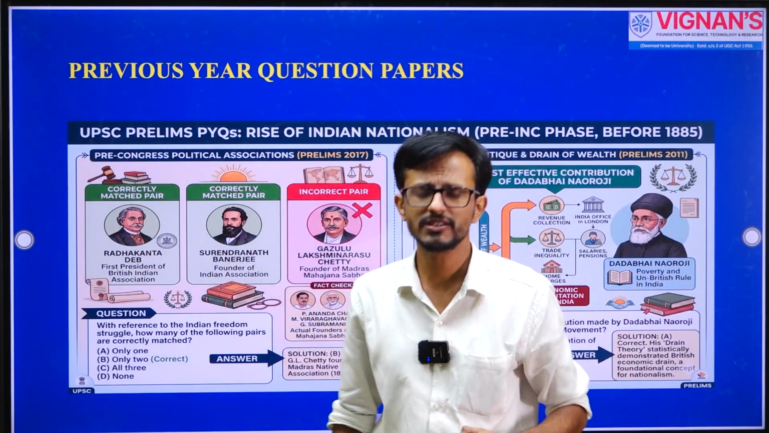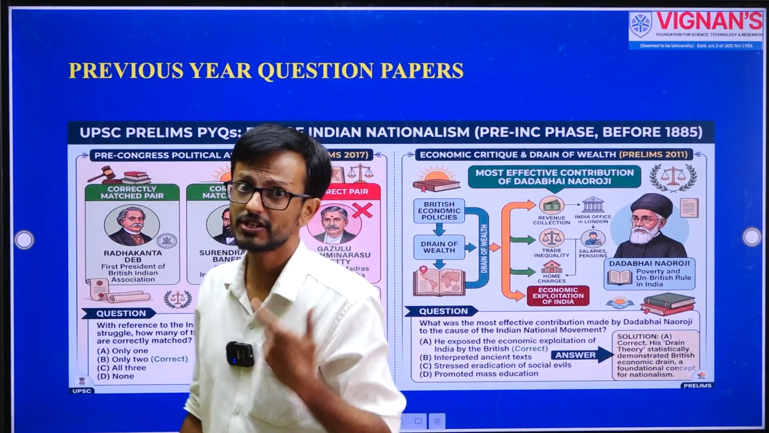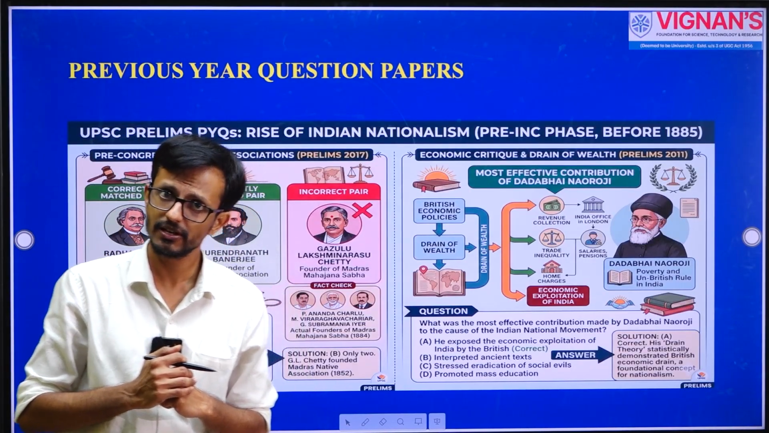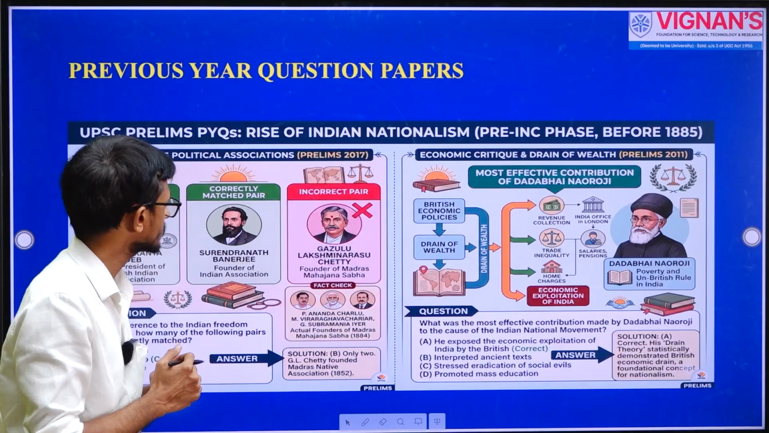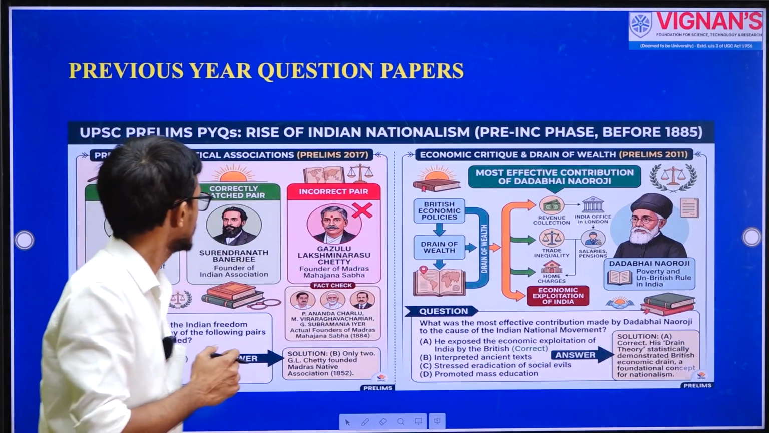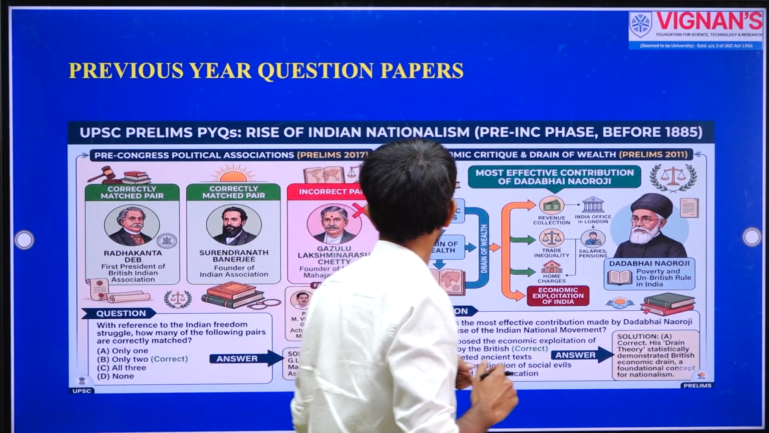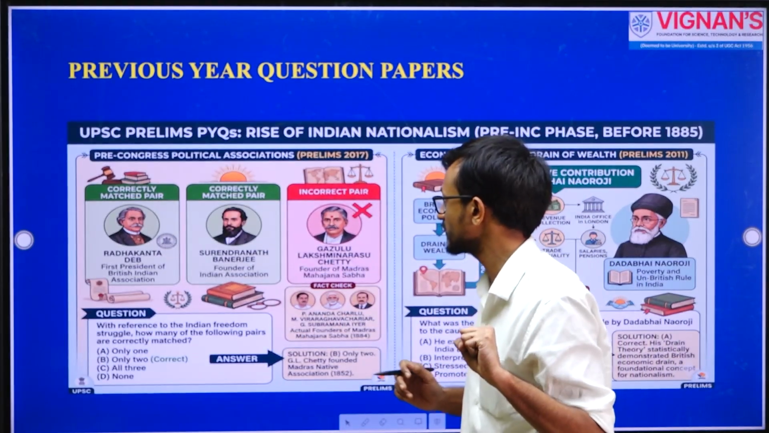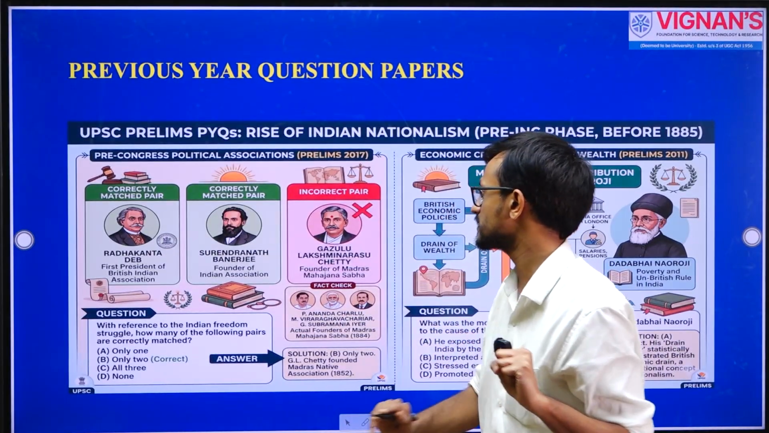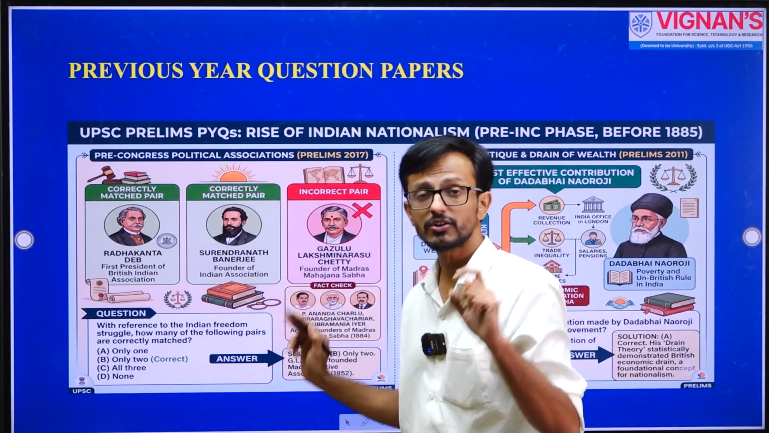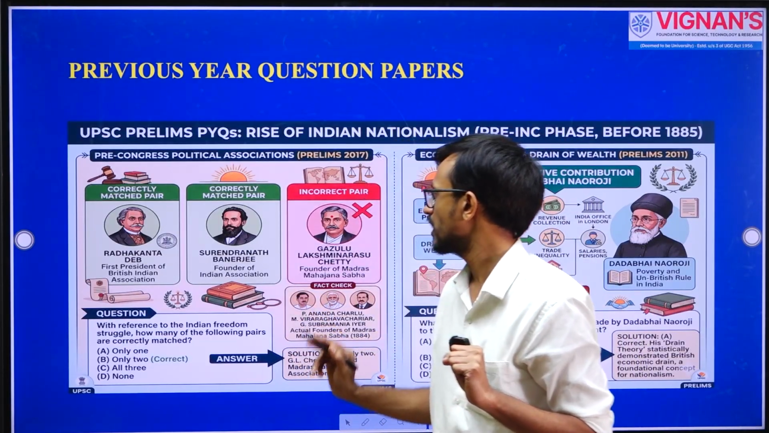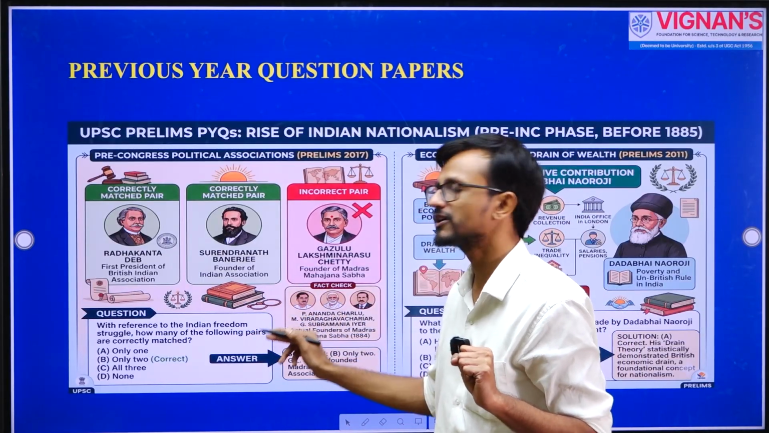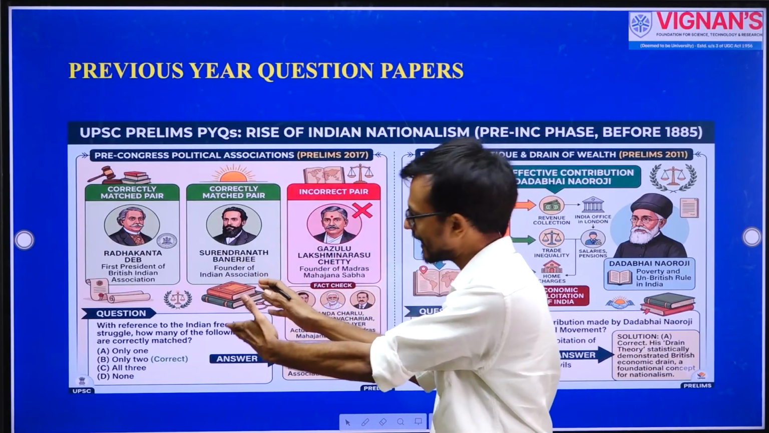So with regards to this idea of rise of Indian nationalism, two questions had come in the previous year question papers of UPSC. In the prelims section, most importantly related to the pre-Congress or pre-moderate phase of Indian nationalism. So the first question, which came in 2017 prelims, is with reference to the Indian freedom struggle, how many of the following pairs are correctly matched? So it is this side question.